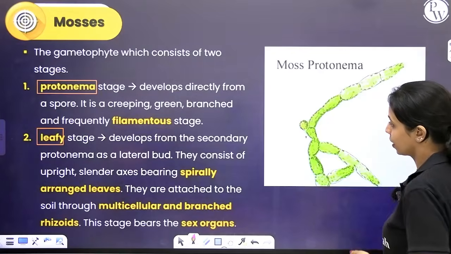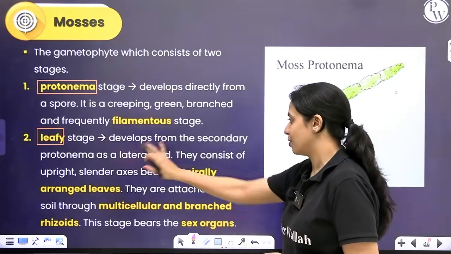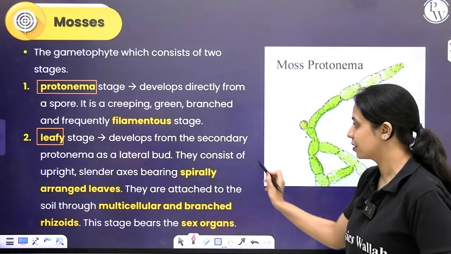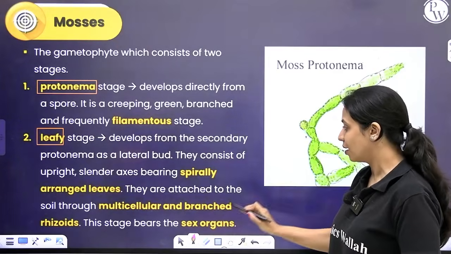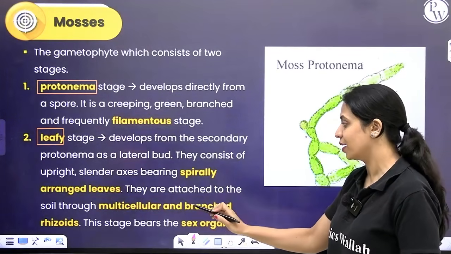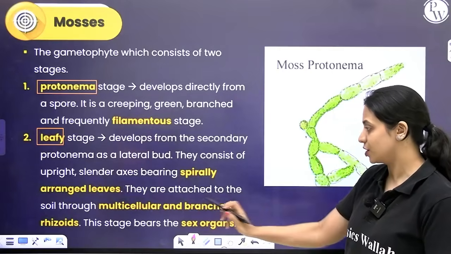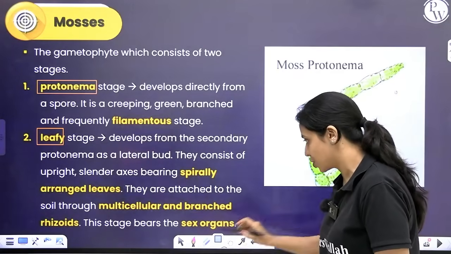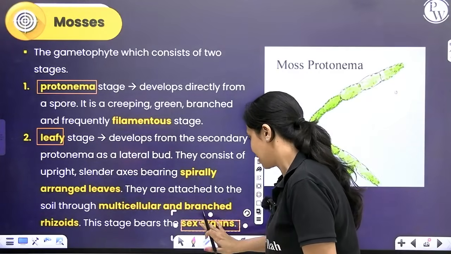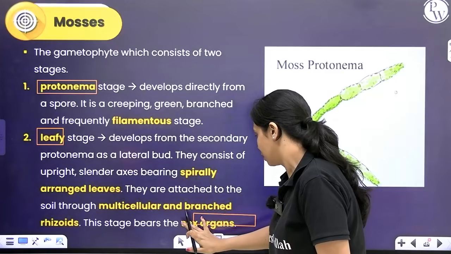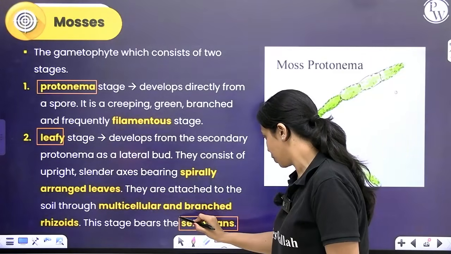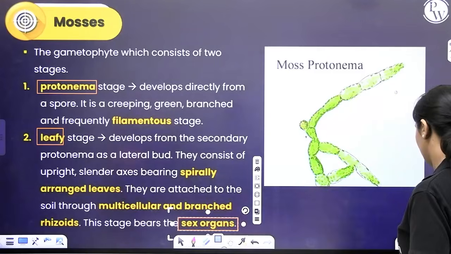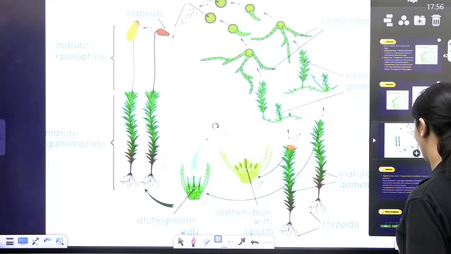So the leafy stage develops from, I've told you that, they consist of upright, slender axis bearing spirally arranged leaves. They are attached to the soil through multicellular and branched rhizoids. This stage is what bears the sex organs. Let's see how the reproduction, sexual reproduction or alternation of generation happens in mosses.